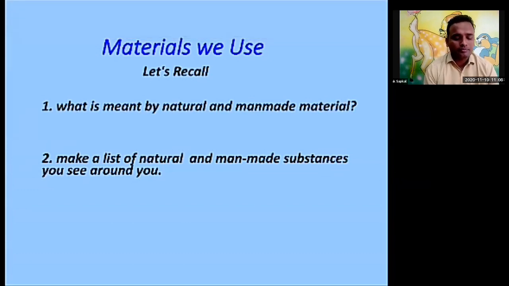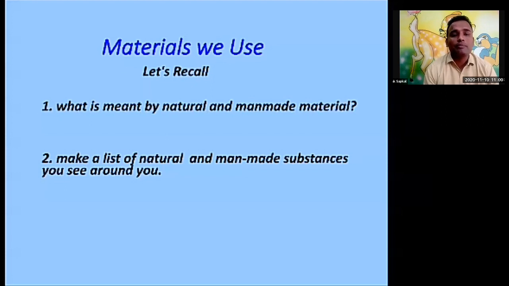Now as an example of a natural material, we can see wood. What is the use of wood? Daily we use it to construct houses, to make furniture, as well as to use as a fuel. Next one is silk. What is the use of silk? We use silk for making clothes, costumes. Next are wool, cotton, jute. These are the natural resources that we use for different purposes.